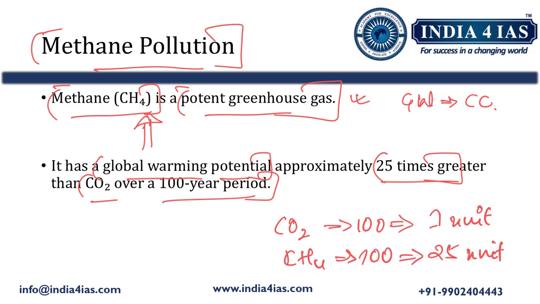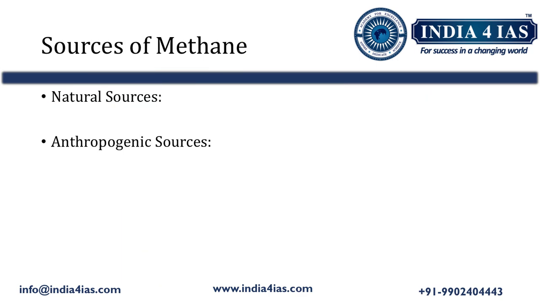Because of that, environmentalists are worried about methane pollution, because if more methane is released to the atmosphere, global warming is going to increase further, which can ultimately lead to drastic climate changes. Then coming to the sources of methane, it can be emitted from both natural sources and anthropogenic sources.